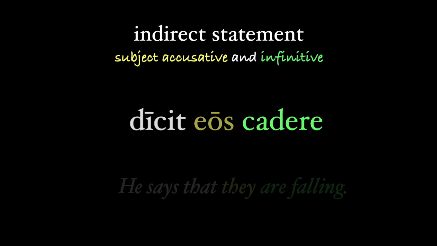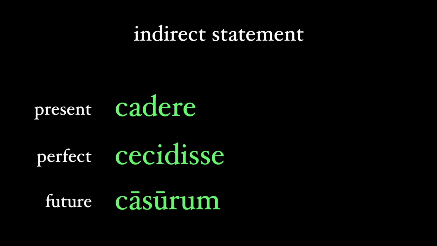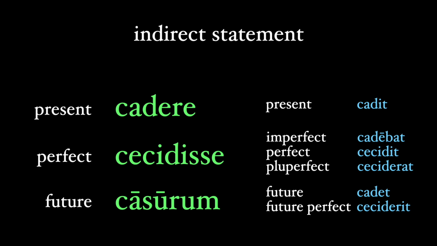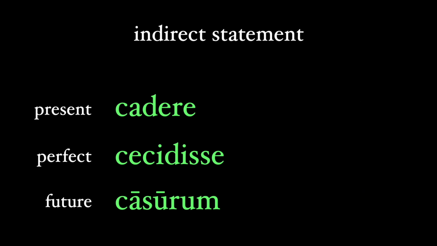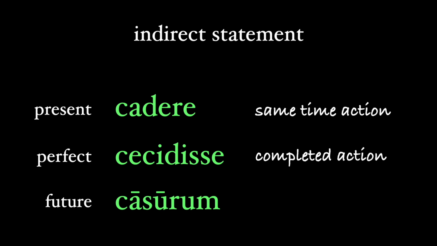In addition, we have only 3 tenses for the Latin infinitive, but 6 for a regular conjugated verb form. So we have to condense our tenses into simply time periods, the present, the past, and the future. But let's not quite think of them as time periods as much as relative time. We use the present infinitive to show a same time action, a perfect infinitive to show a completed action, and the Latin word perfectus does mean completed, and a future infinitive as an action that has yet to happen, and the Latin futurus means going to be.